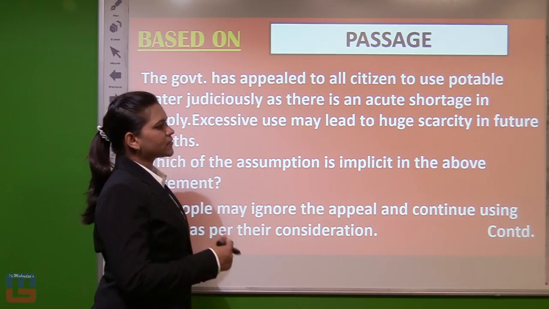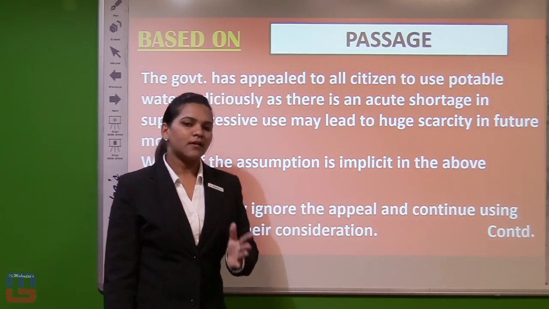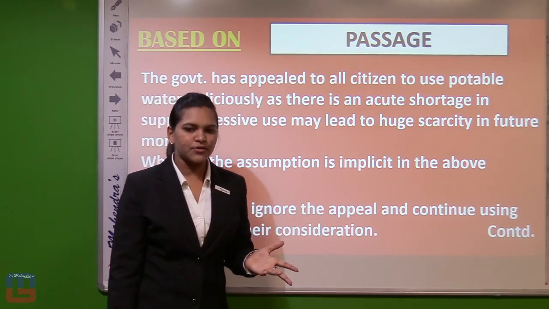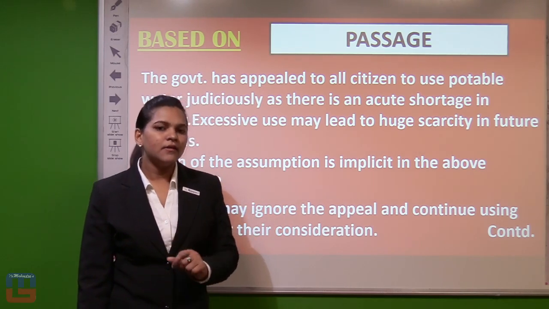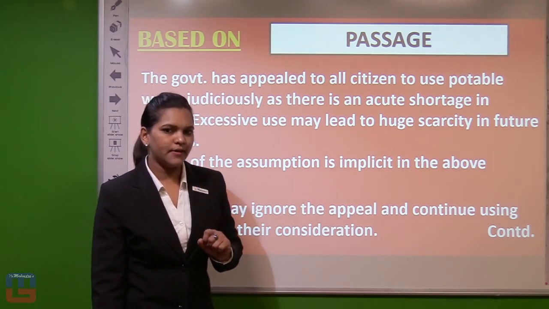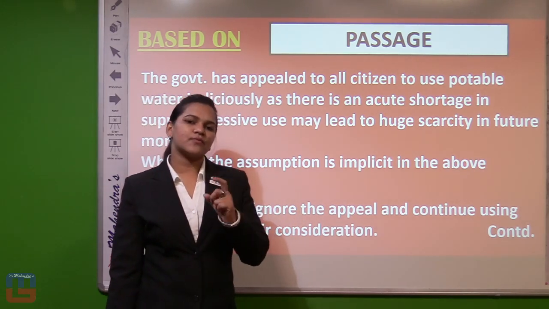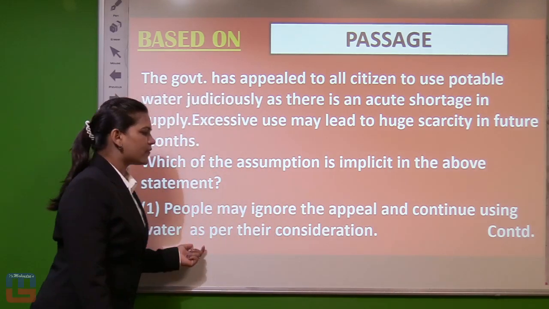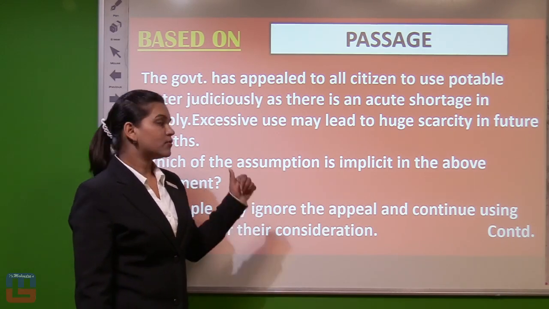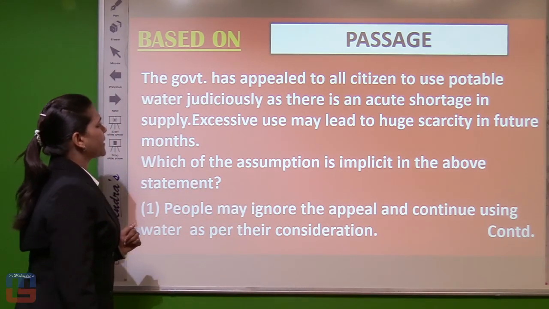Okay. So this question nowadays comes in a new pattern for assumption, where a statement and two assumptions are not being provided. A whole passage is being provided, and according to it you have to opt for an assumption from the given 5 options. So now we are going to read the passage.